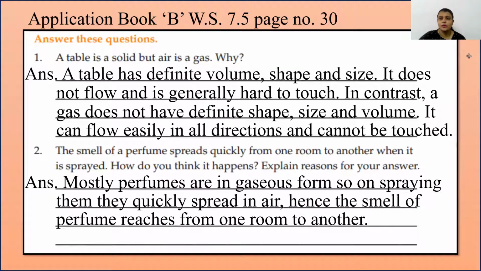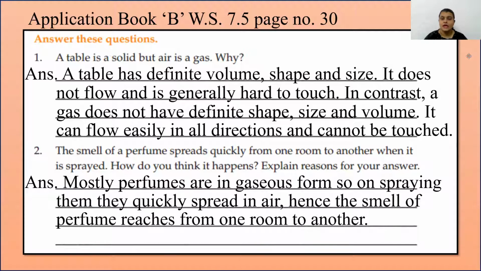Now children, we will start with worksheet 7.5, which is given on page number 30. First one, a table is a solid but air is a gas. Why? So as we all know, a table has definite volume, shape and size. It does not flow and is generally hard to touch. In contrast, a gas does not have definite shape, size and volume. It can flow easily in all directions and cannot be touched. So that's why a table is a solid and air is a gas.